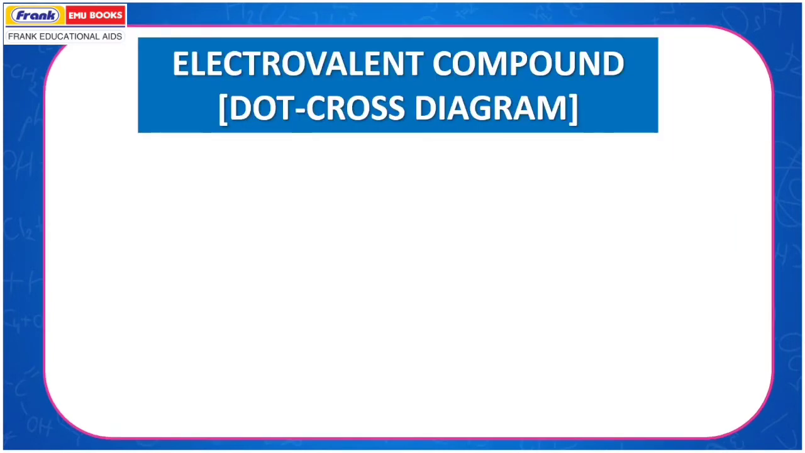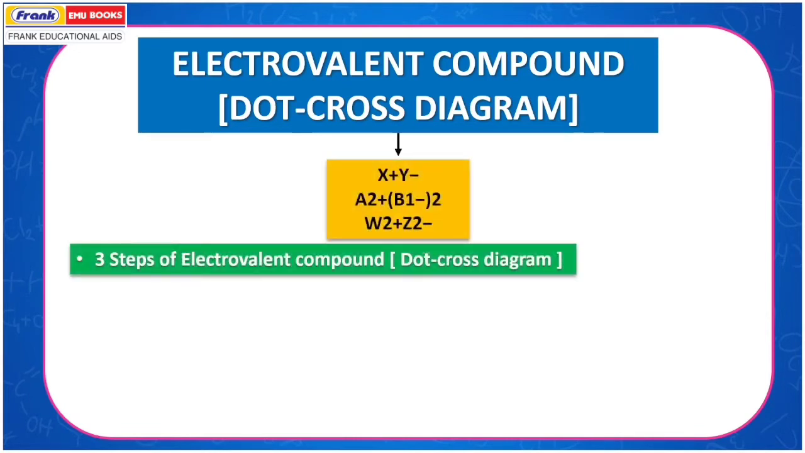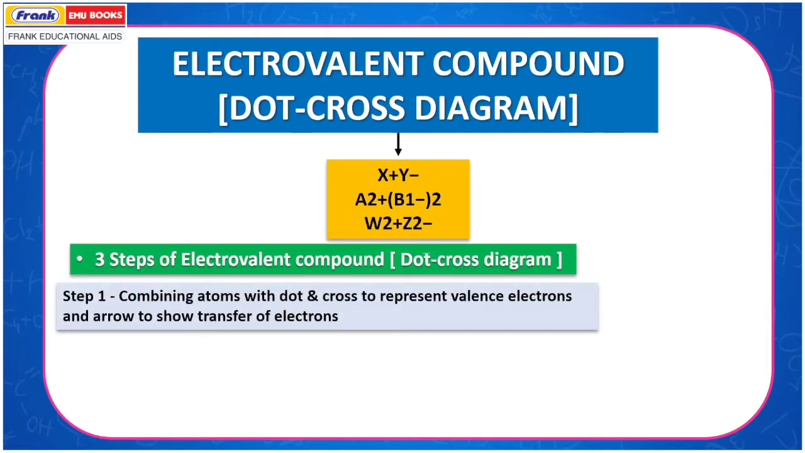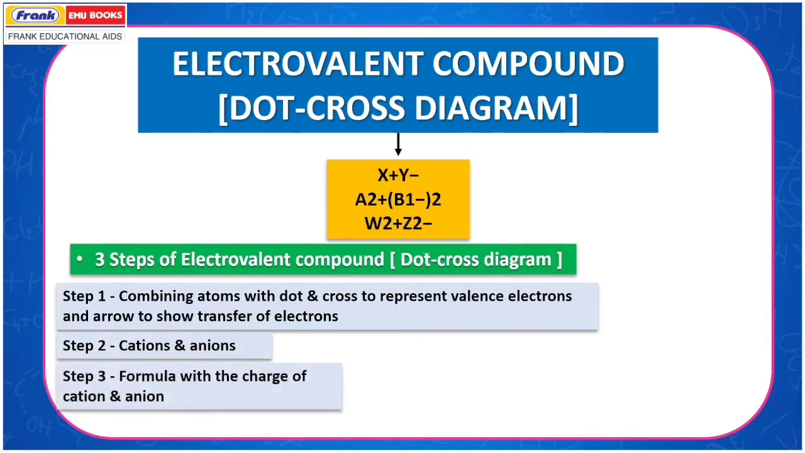Electrovalent compound dot cross diagram. Three steps of an electrovalent compound dot cross diagram. Step 1: combining atoms with dots and crosses to represent valence electrons, and arrows to show transfer of electrons. Step 2: cations and anions. Step 3: formula with the charge of cation and anion.